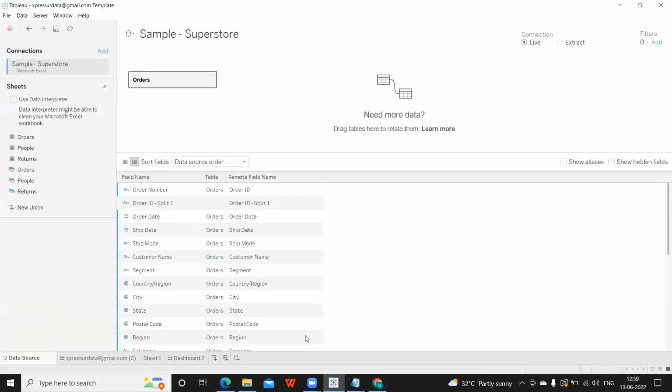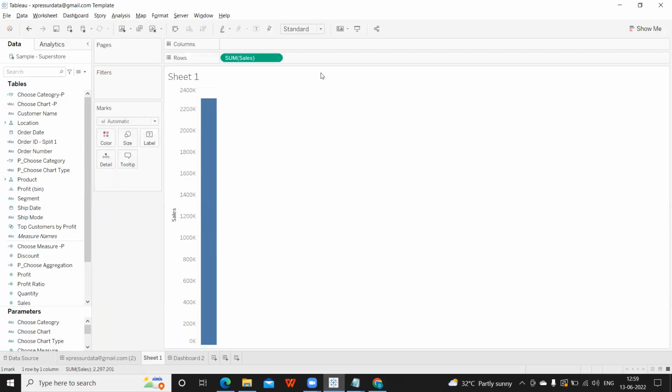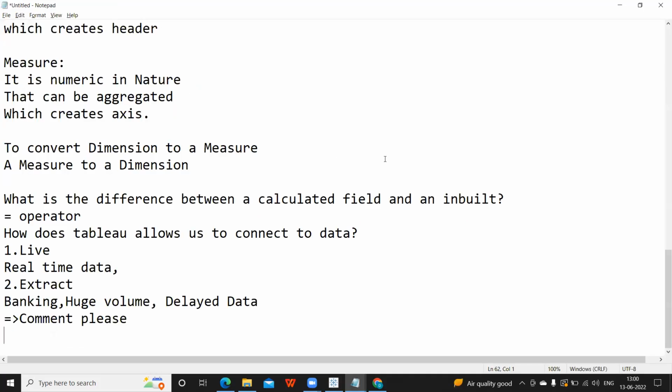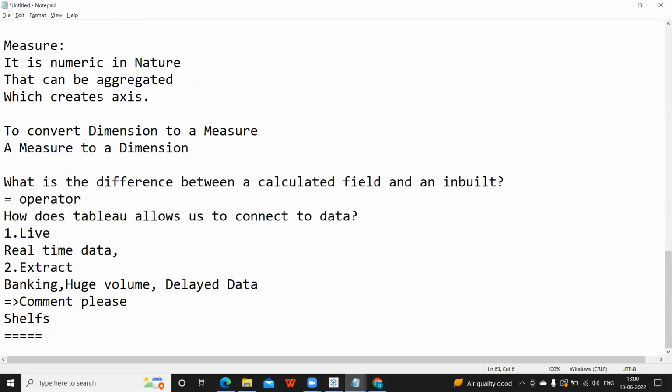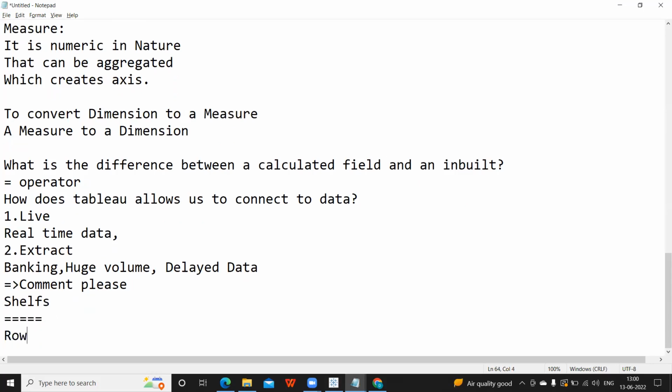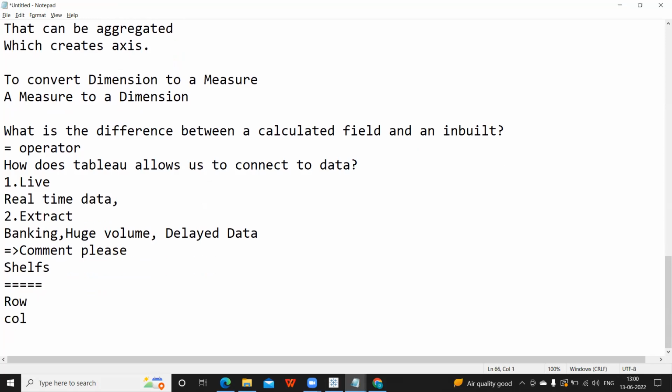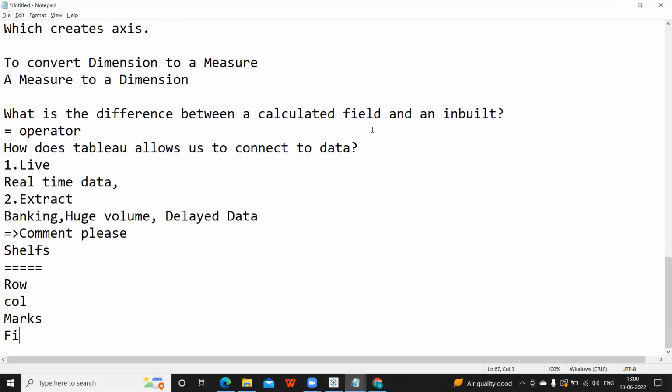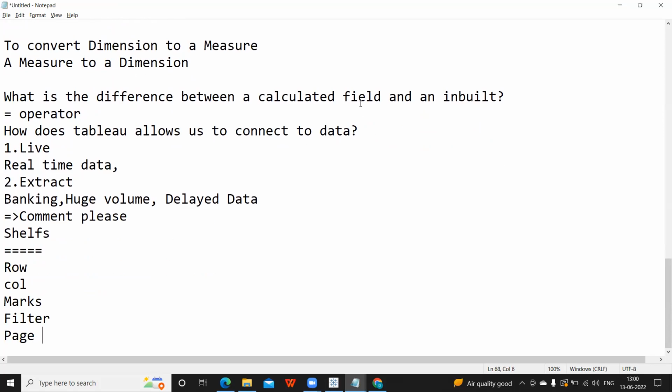So that is our data preparation here. Okay, now I'm going to the worksheet here at sheet level. So this is how our work area looks like. I'm going to divide it into a few things so that it is easy to understand. And the concept here is what we call shelves. There are 5 important things here: row shelf, column shelf, marks shelf, filter shelf, and page shelf.